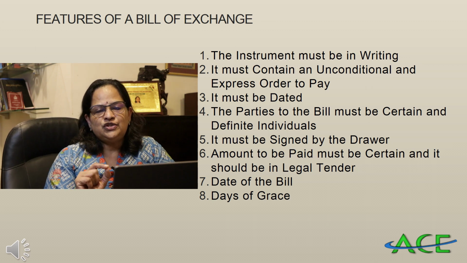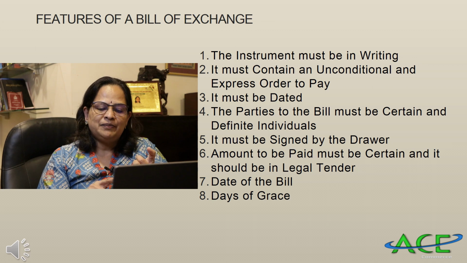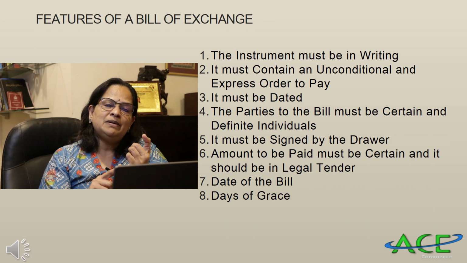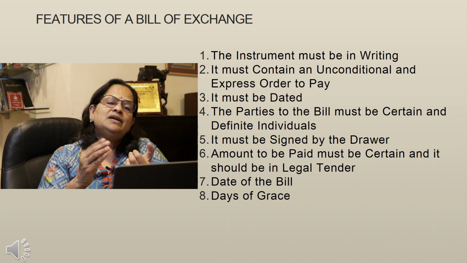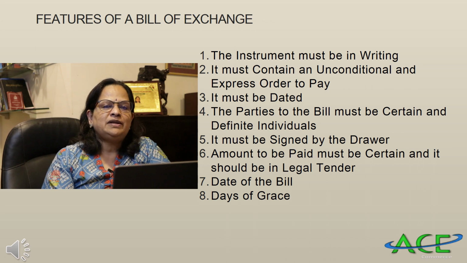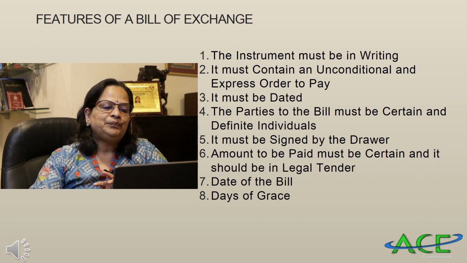See, if you are writing a bill on January 1st, meaning here our date is 10th November. So if it's 1 month, 10th December will be the maturity date, but we don't have to make the payment on 10th December. You will get 3 days of grace. That means only on December 13th you have to make the payment. So days of grace is allowed in the case of bill of exchange.